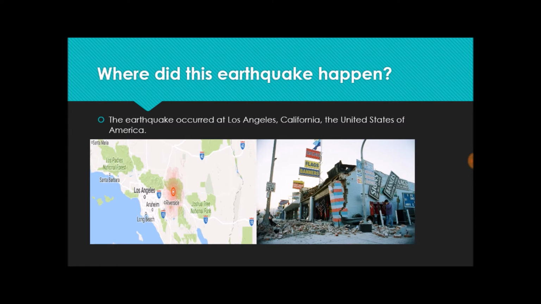So where did this earthquake happen? The earthquake occurred at Los Angeles, California. As you know, Los Angeles is home to Hollywood, so yeah, it's a very important city in the state of California.